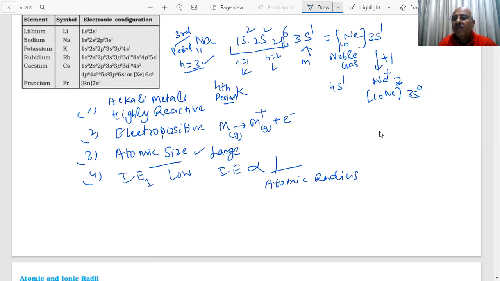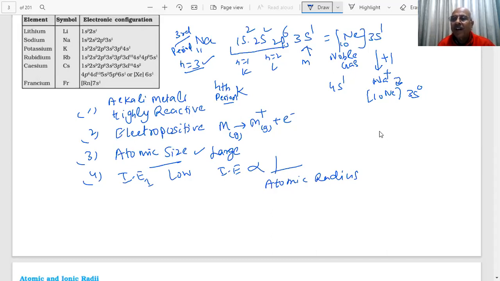You have to give the atomic number. How will you know if the atomic number of sodium is 11? How will you know if it is 3s2 or 3s1? The atomic number of sodium is 11. Then how will I complete the 11th atomic number? If the atomic number is given as something else, like 17, then it cannot be in group 1.